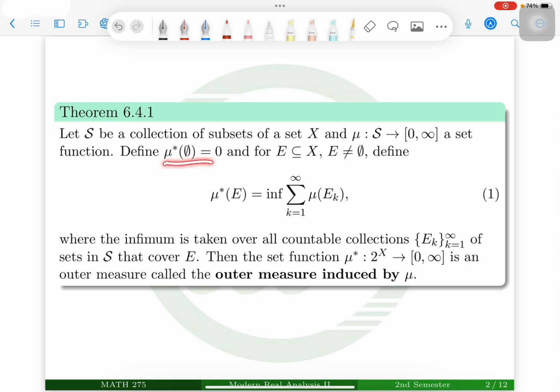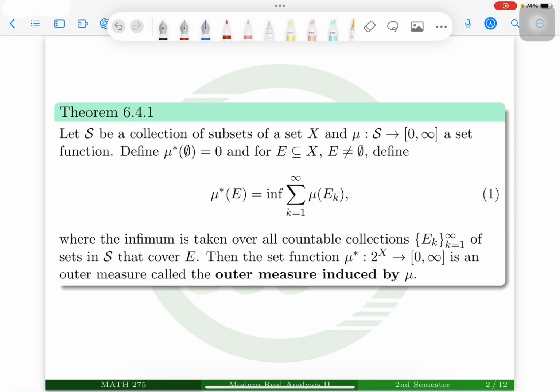Then we define mu star, the outer measure of the empty set, to be 0, and for a non-empty E that is a subset of X, we define the outer measure of E to be the infimum taken over all countable collections of E sub k in S that cover E. Here, we follow the convention that the infimum of the empty set is infinity.